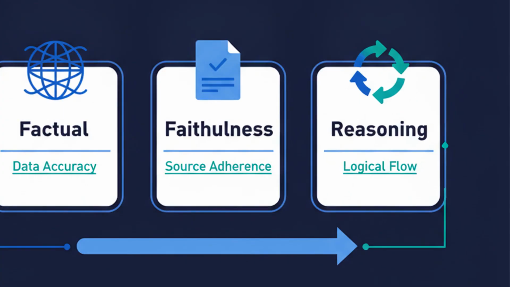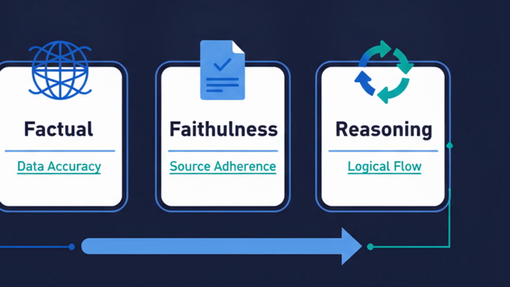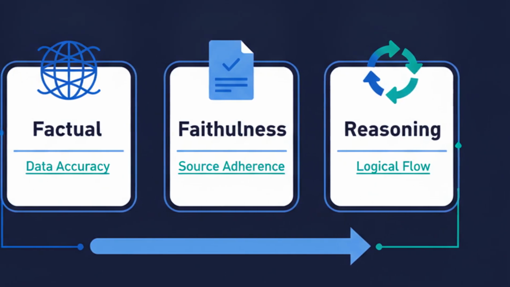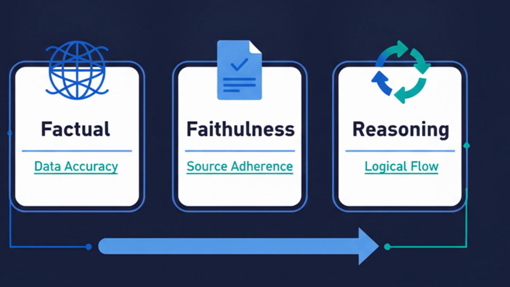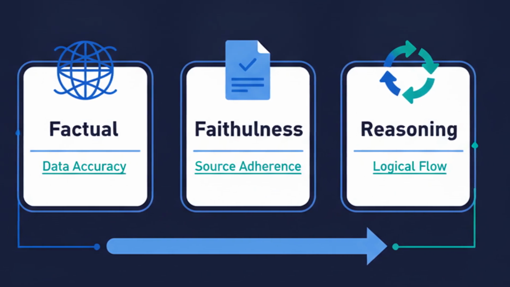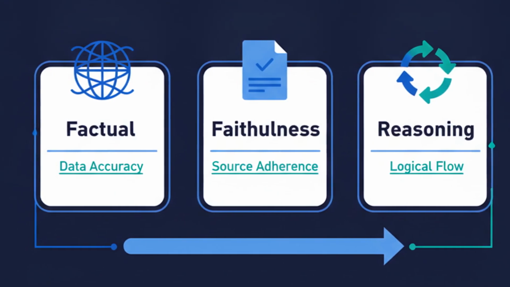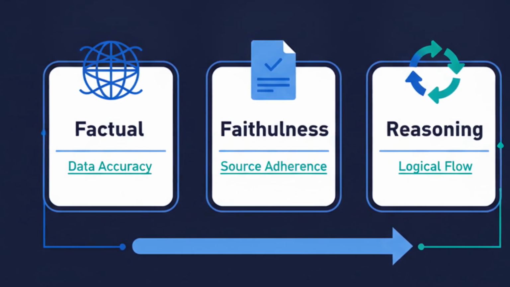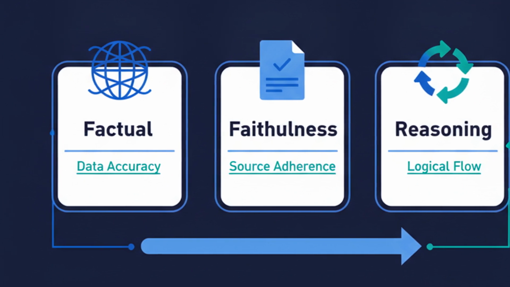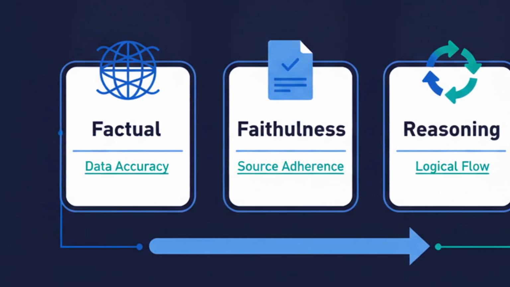Not all hallucinations are the same, and knowing the type helps you defend against it. First, factual hallucinations. Wrong facts stated confidently. Second, faithfulness hallucinations. The model contradicts the source you gave it, even in a summarization task. Third, reasoning hallucinations. Flawed logic that produces a wrong conclusion through valid-looking steps. Each one needs a different mitigation, which is exactly where we are heading next.